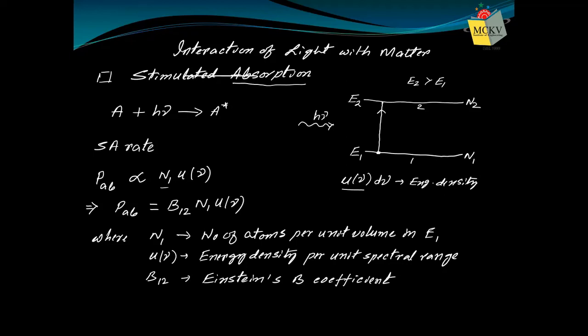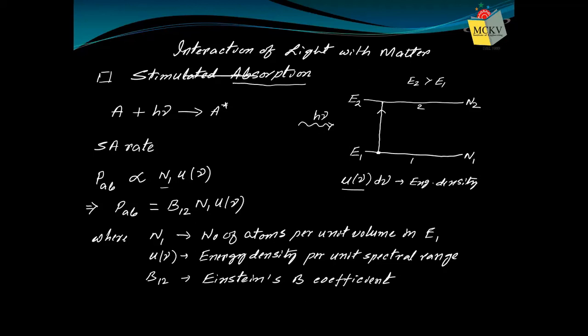Instead of the electrical energy, here it is the light energy, h nu. If this light energy is less than E2 minus E1, will it excite an atom? No. The atom cannot be moved from E1 to E2 energy level. So the minimum energy should be E2 minus E1. So h nu may have higher energy, no problem. h nu must have at least E2 minus E1 amount of energy.